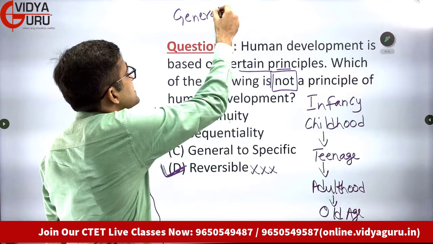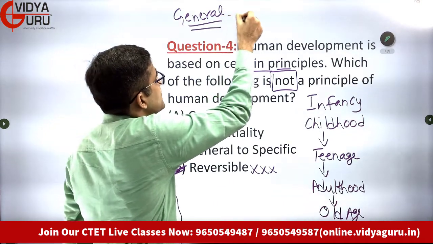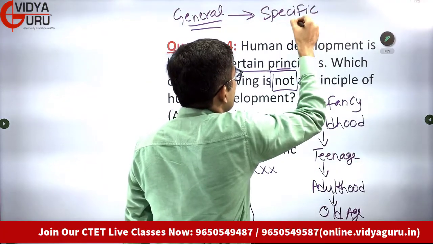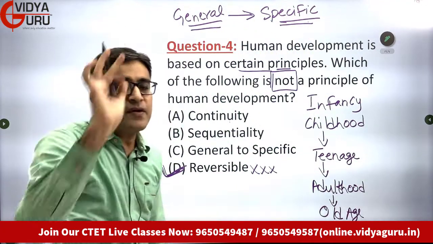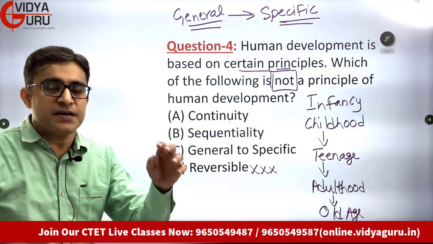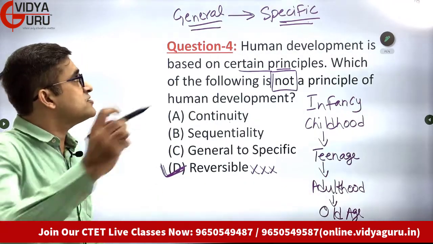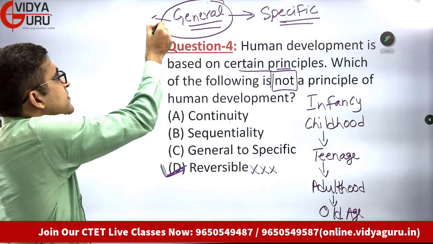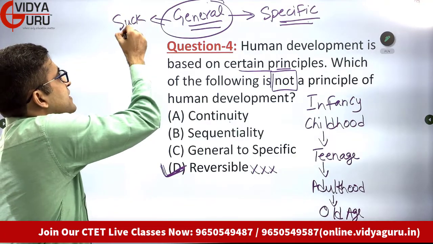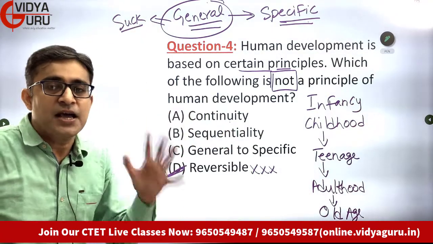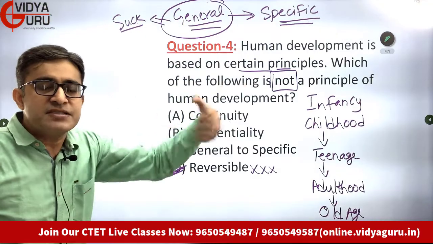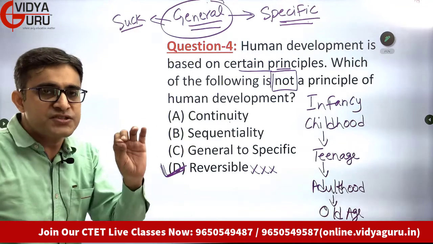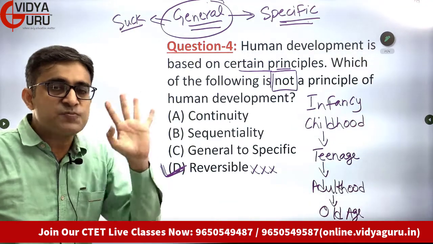Students, general responses come first, and after that specific responses come into picture. Now listen to me very carefully. What happens? The young infants have a general sucking reflex. I'm giving you an example. Infants have a general sucking reflex. They suck everything that is near them, everything that comes within their reach. So there is a general sucking reflex which is there in all infants. That's a general reflex. That's a general response. So the general response develops first.